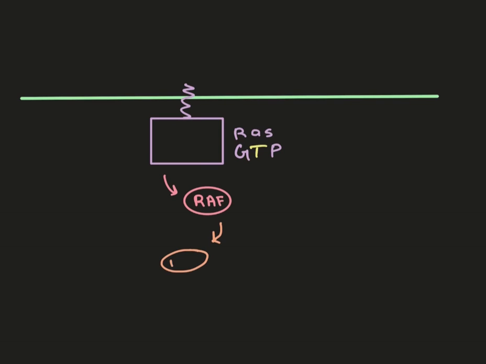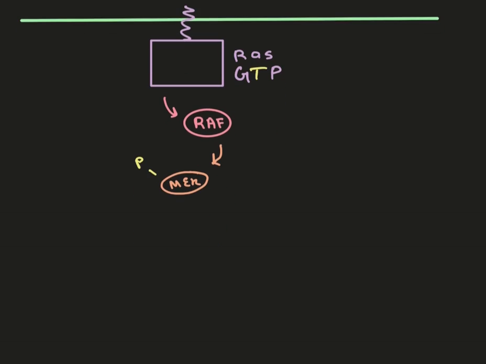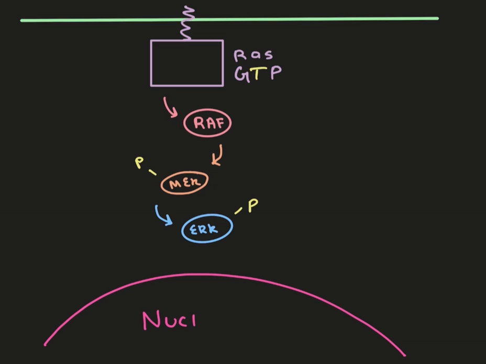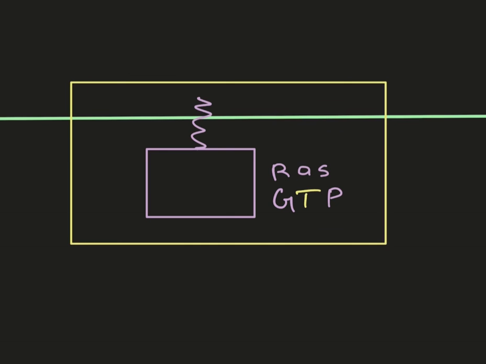Active RAF phosphorylates and activates MEK, which in turn phosphorylates and activates the kinase ERK. Finally, the kinase cascade leads to the activation of transcription factors, which will carry out the appropriate response. In the case of HER3, MAPK pathway signaling may lead to increased cancer cell proliferation. In a normal cell, however, the active RAS-GTP complex is inactivated shortly after its activation to shut off the MAPK pathway and avoid cancerous and other undesirable effects.